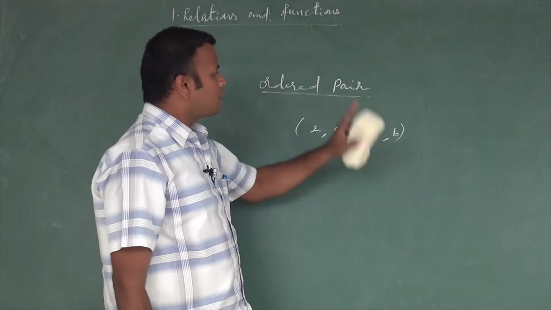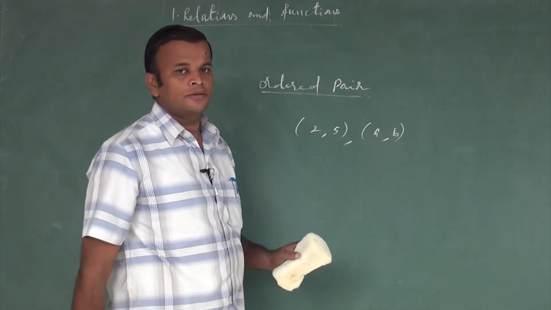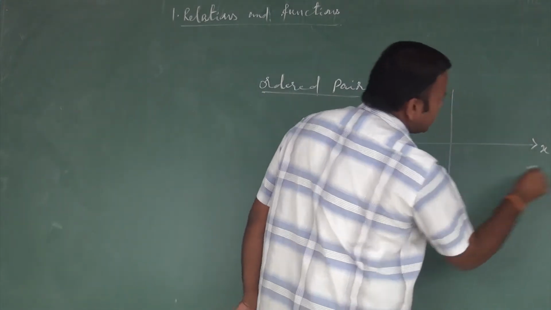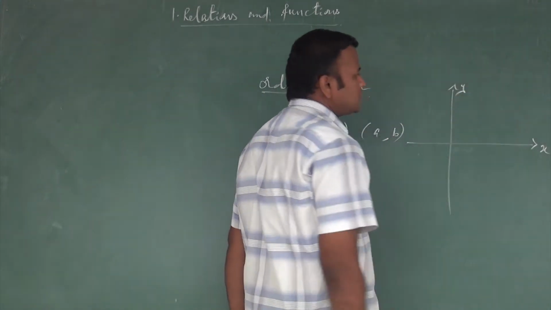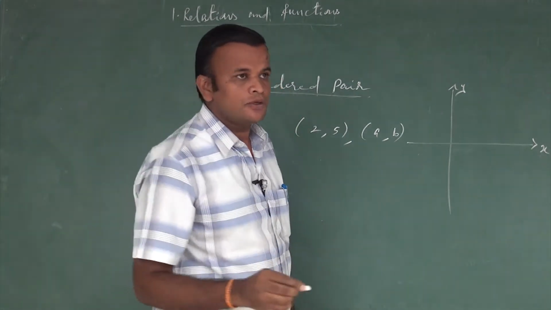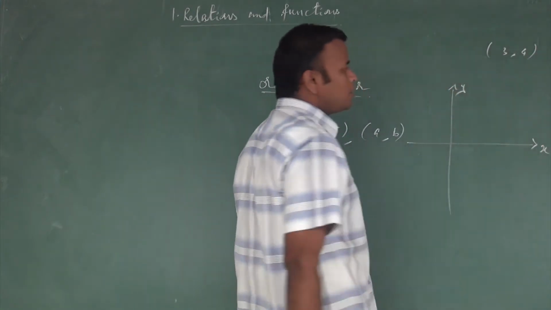We say it is an ordered pair. How to connect the ordered pair? Suppose in a graph system, this is the x-axis and this is the y-axis. We plot a point, suppose 3, 4.